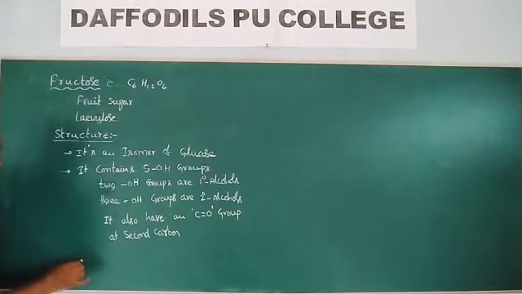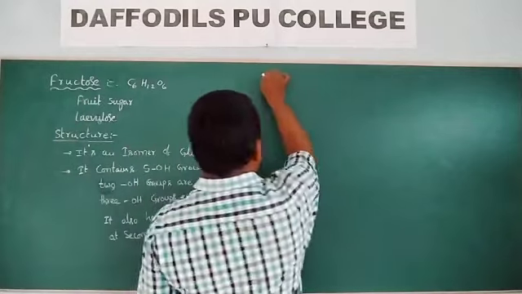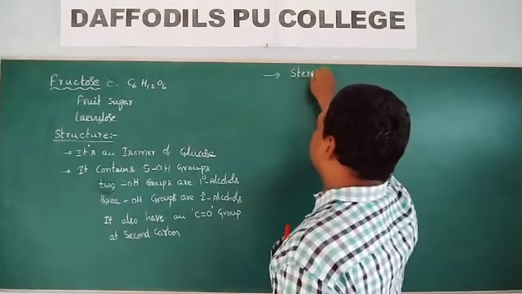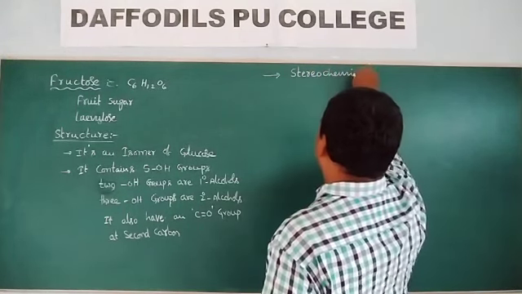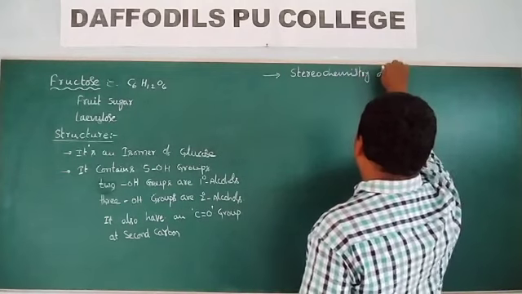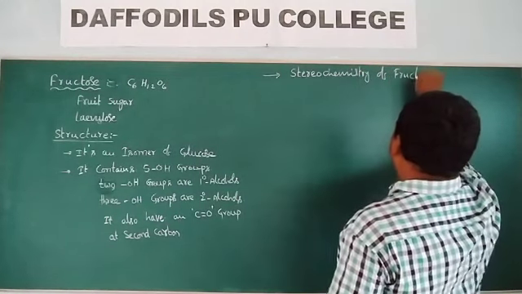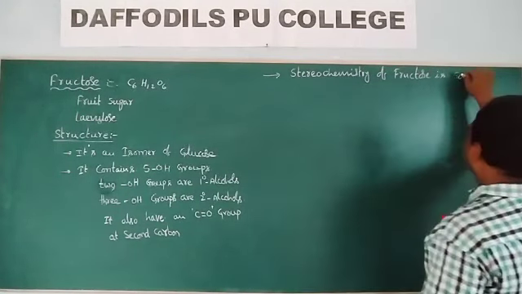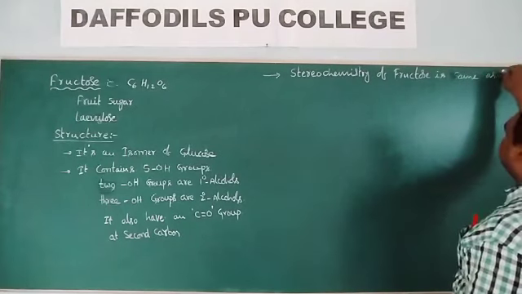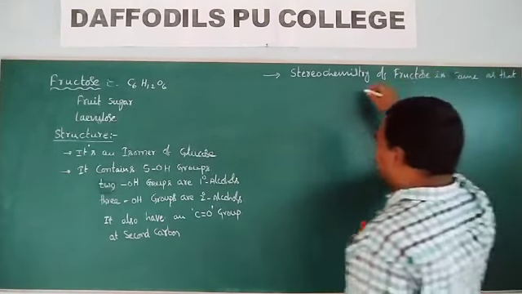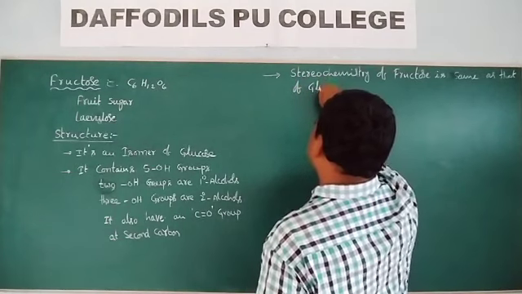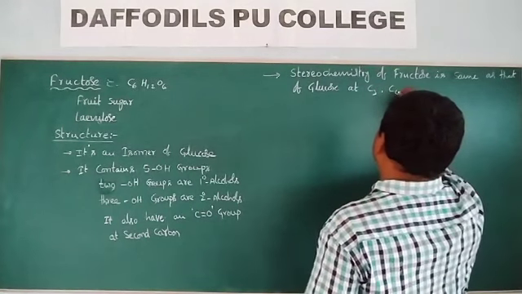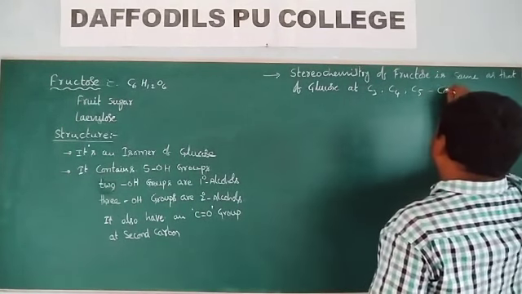Next point: the stereochemistry of fructose is the same as that of glucose at the C3, C4, C5 carbons.